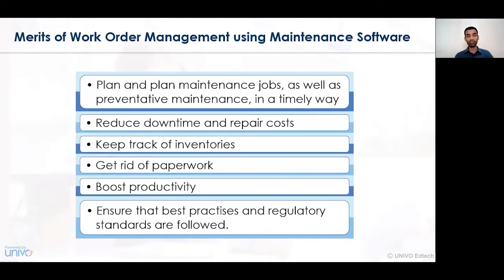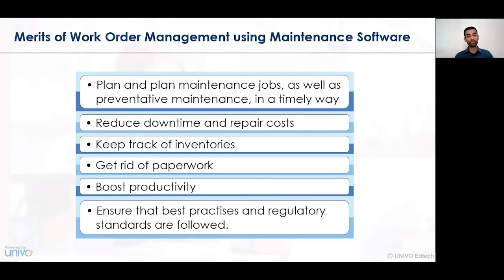Keeping track of inventory is sufficiently and equally possible only when there is a proper, effective implementation of work order maintenance. With the maintenance software, we can have a proper understanding of what task is being undertaken, whether it has been completed, what stage that particular task is at, and what percentage of the task has been completed. Hence, tracking of inventories and tracking of goods and services is essentially important and is possible.